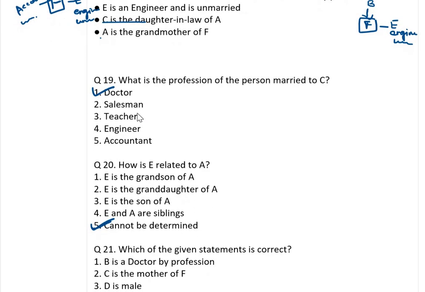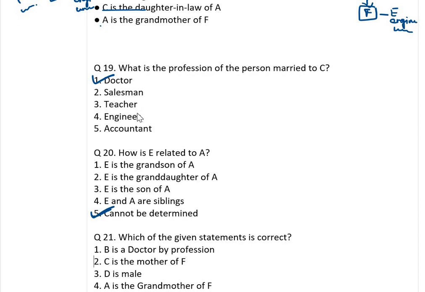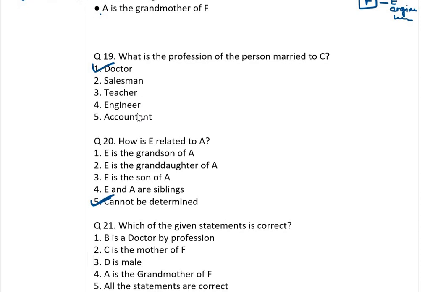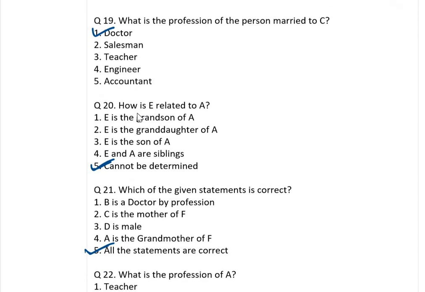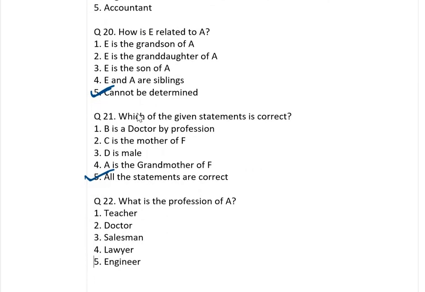Next, which of the given statements is correct? B is a daughter. C is the mother of F. Once check the tree. C is the mother of F. D is a male character. All the statements are correct. Make a family tree by yourself and check the answer once again.